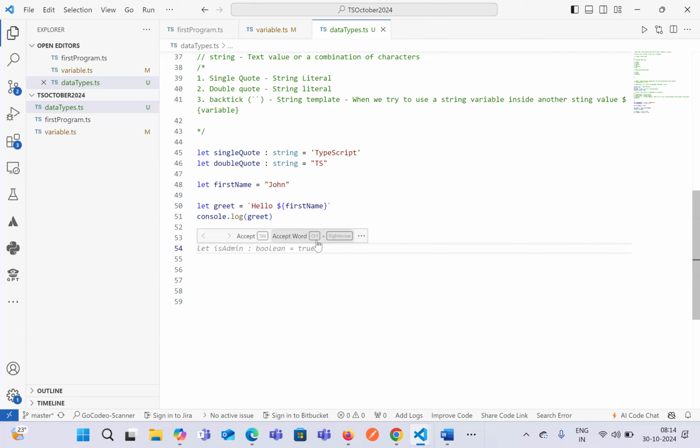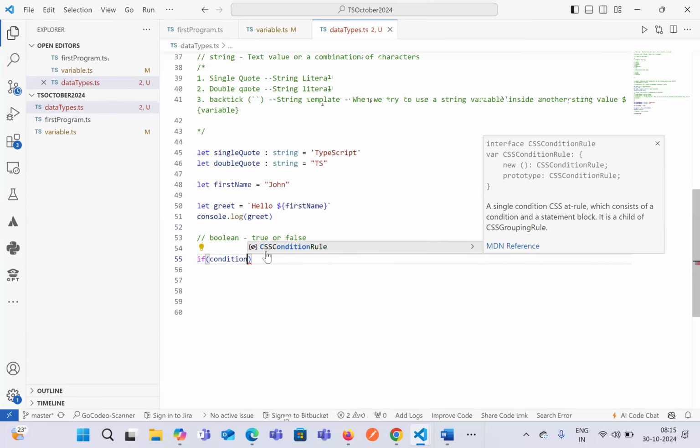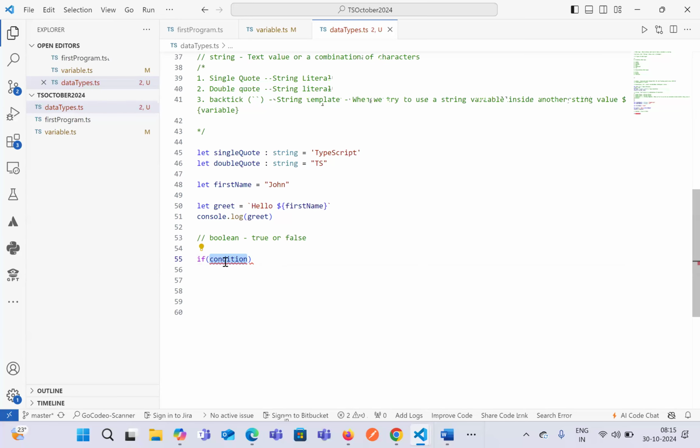We'll see where we can use it. For example, whenever we use an if statement, it basically takes a condition. This condition will validate to either true or false. If it is true, then whatever we write inside the if statement will be executed. If it is false, then nothing will be printed, or it will directly go to the else part. We'll discuss that in our next session regarding the if statement. So Boolean represents two values.